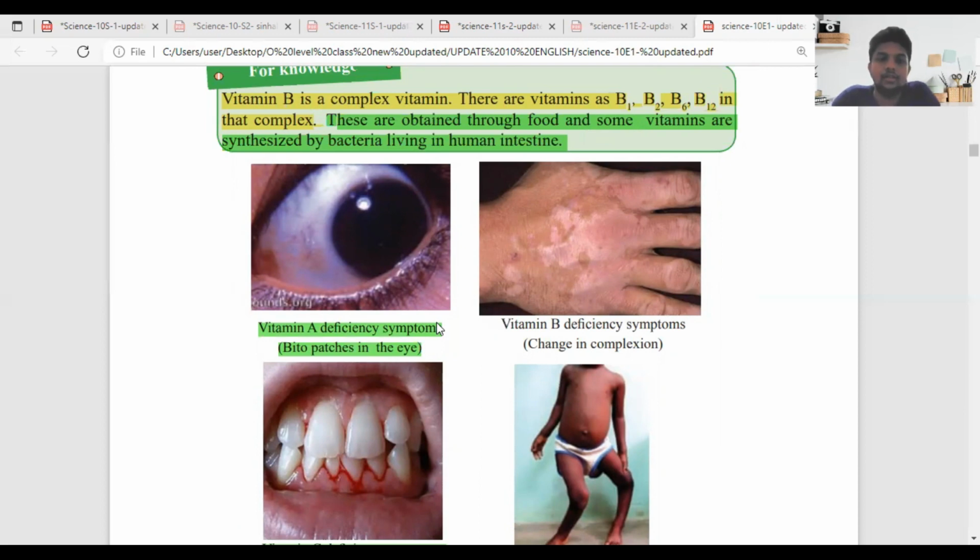So they are vitamin A deficiency symptoms. Here they have shown you patches in the eye. You can clearly see the patches. There are different types of patches in that.